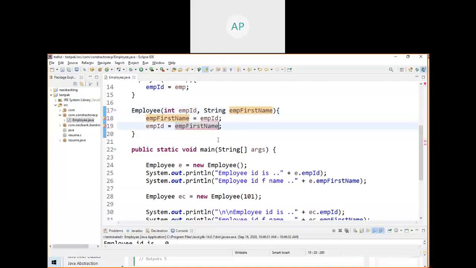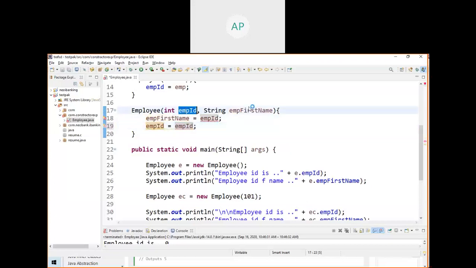Control V, Control C, Control V. But we are getting an error here. See here, why are we getting the error? Cannot convert from String to int. Okay.